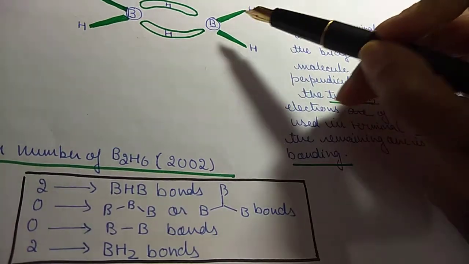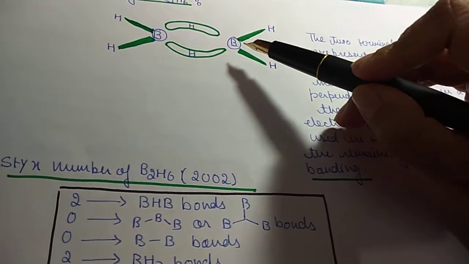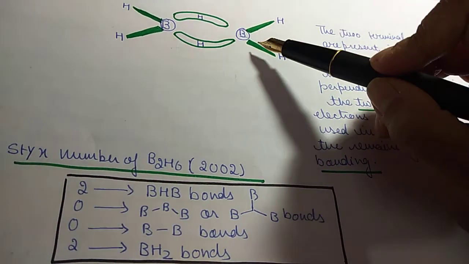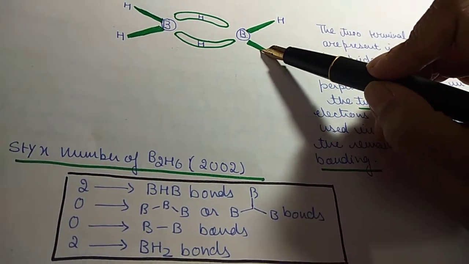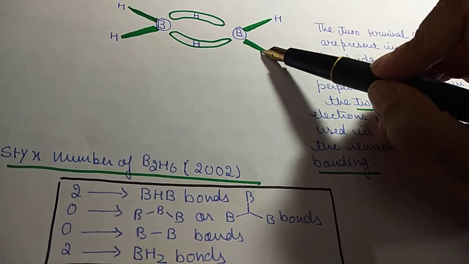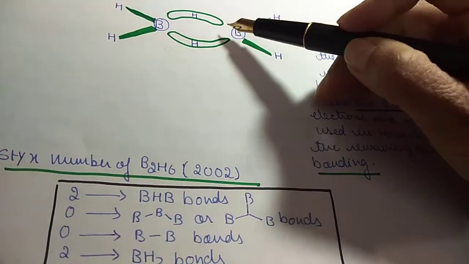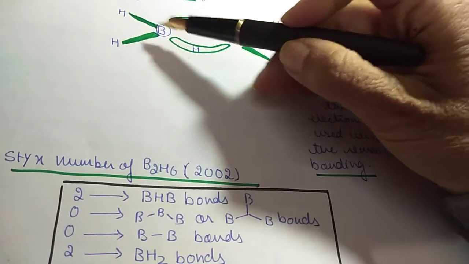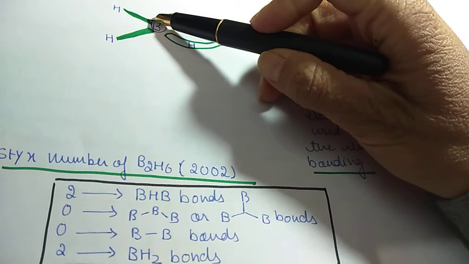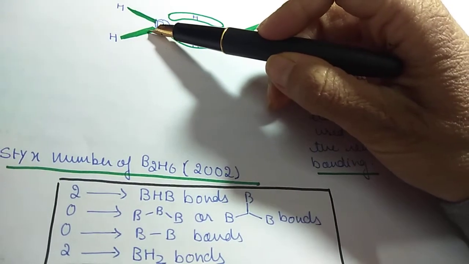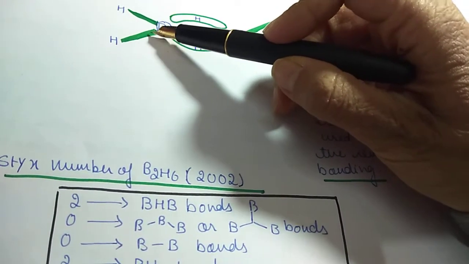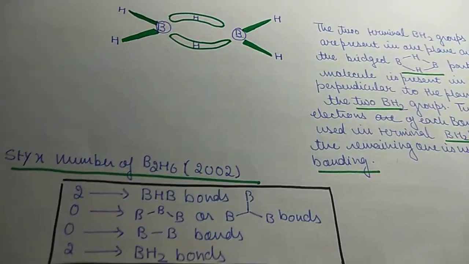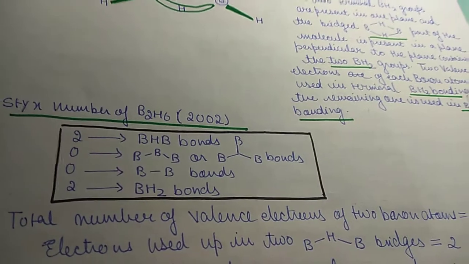So two electrons are used: one electron of boron is used to form a bond with this hydrogen, one to form a bond with this hydrogen, and one remaining electron is used in the BHB bond. So you can see the Styx number.